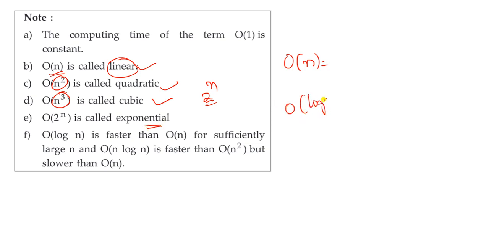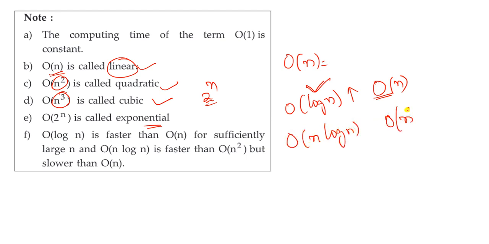O of log n is faster than O of n. This one is faster for sufficiently large n, and O of n log n is faster than O of n square. Remember this point, you may get questions on this in the GATE examination.